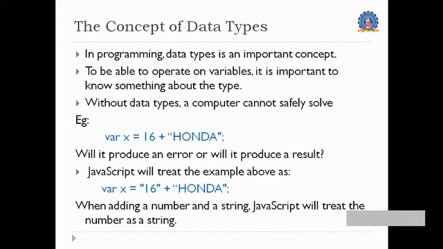In the case of Java, there is another example I had given. Variable x is equal to 16, which I put in inverted quotes, and Honda is also in double quotes. So what will happen?